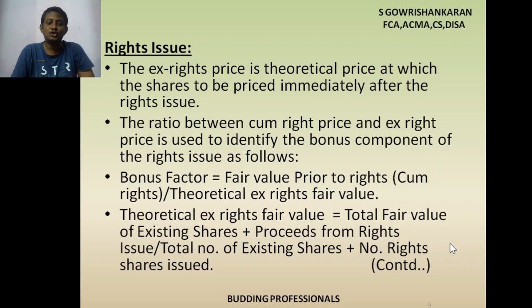the total number of existing shares, 10,000, plus the number of rights issue shares, 10,000. So the numerator is 10,000 into 100 plus 10,000 into 90, divided by 10,000 plus 10,000, equal to theoretical ex-rights fair value, that is 95.